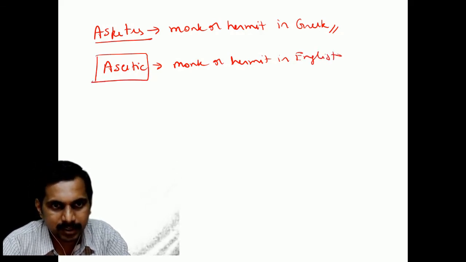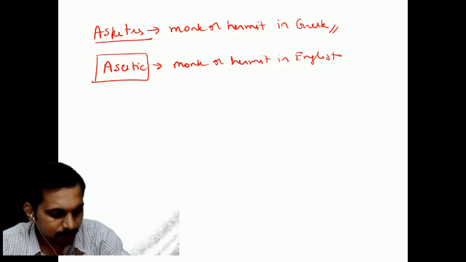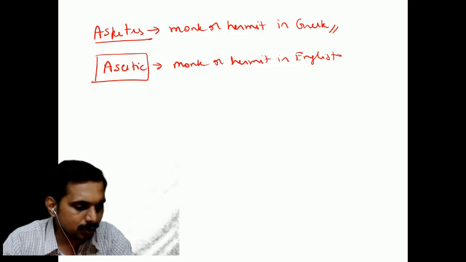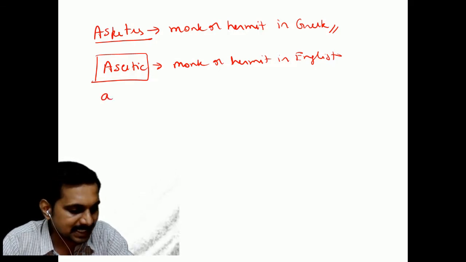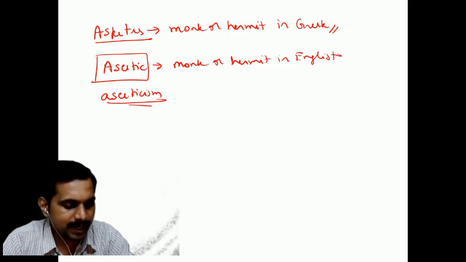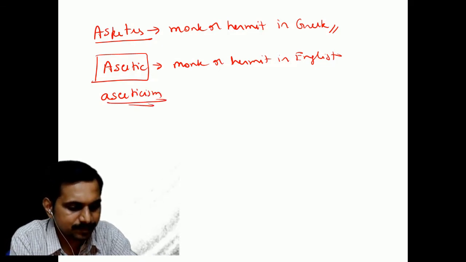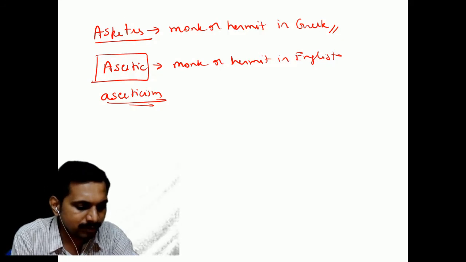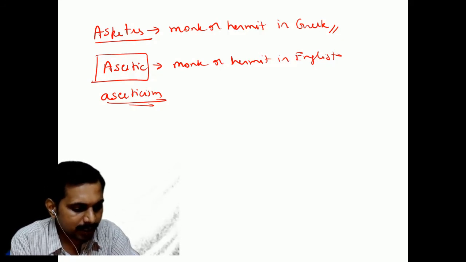This is the word, this is the root. A monk is a person who lives a lonely life, correct? So the practice is called asceticism. Asceticism is the practice. Easy, students. Got the way? From the root we are trying to get a lot of things. Next, one more point we will get.